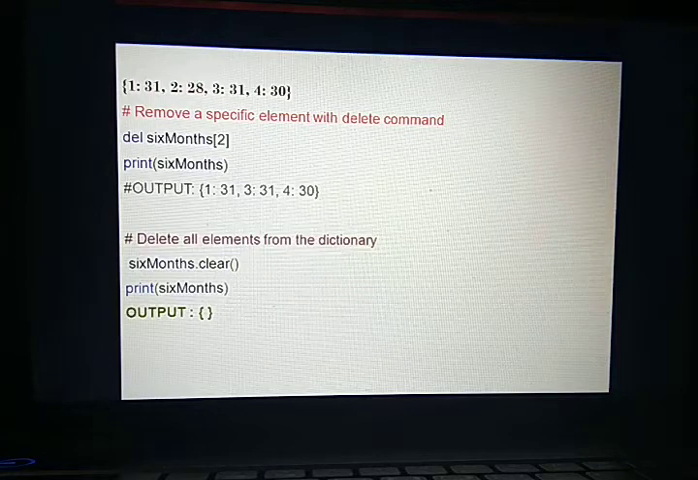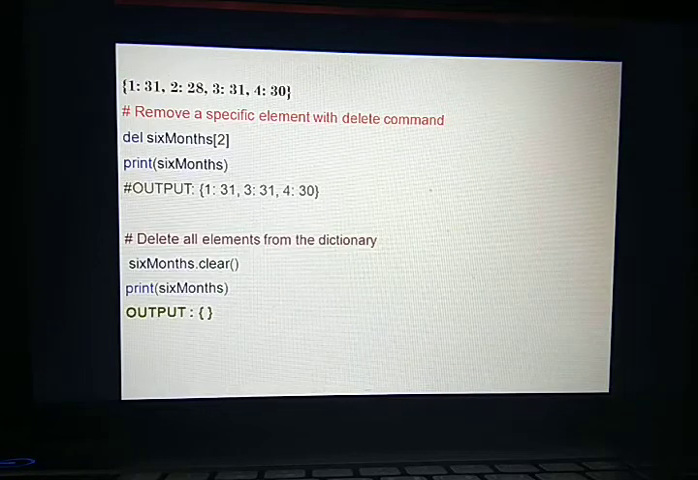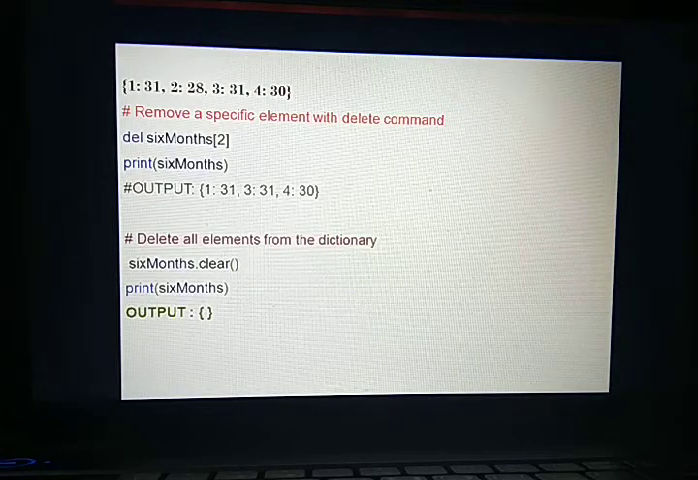To remove a specific element, you can also use the del command: del months and just mention the key, and that item will be removed. To remove all the elements, we have to use the clear function: the name of our dictionary dot clear. It will remove all the elements from the dictionary.